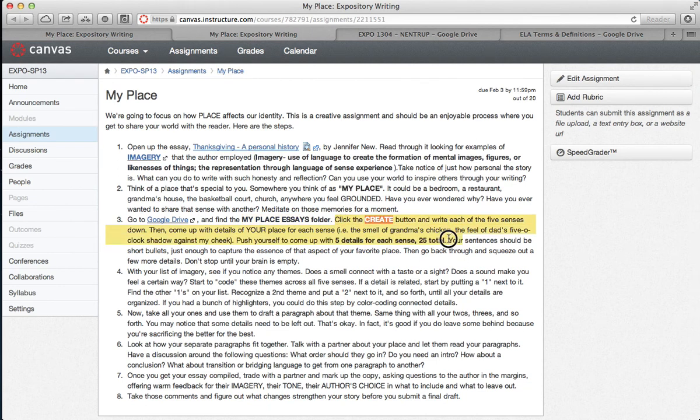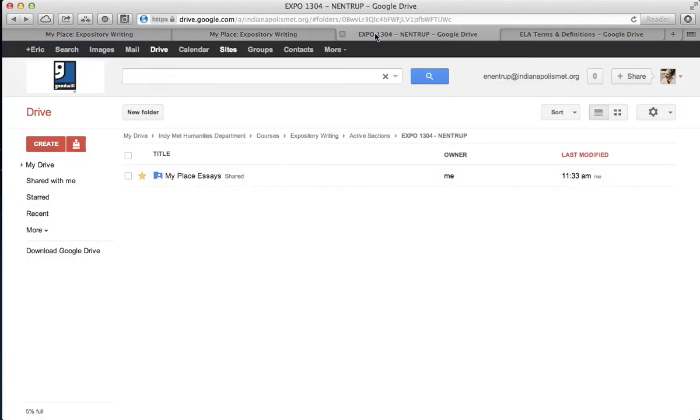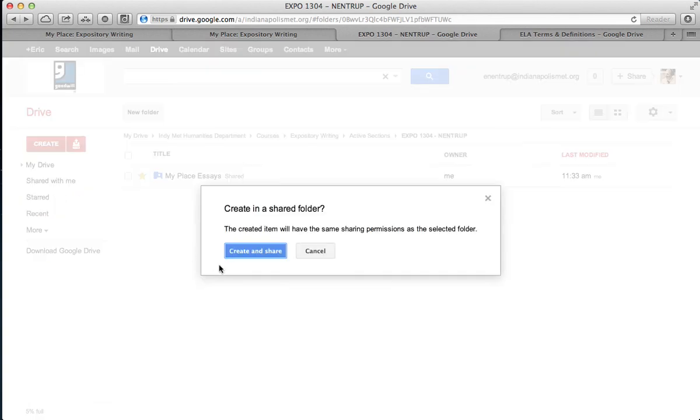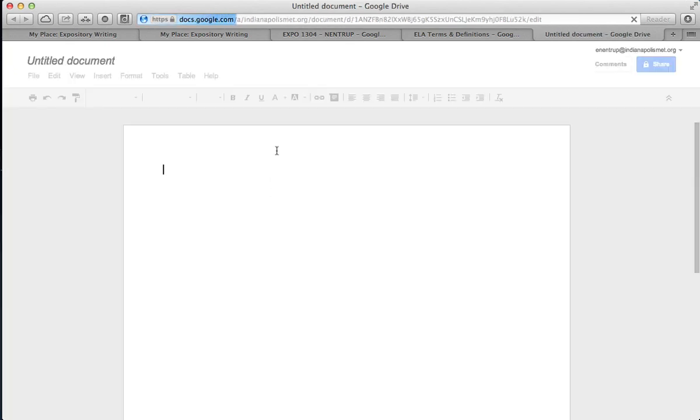Now the next step is to click the Create button and write each of the 5 sentences down. Okay, that's enough. I'm going to come back over here. I'm going to click the red Create button. I'm going to create a document. I'm going to create and share. And this way it's automatically shared with the teacher and your fellow students.